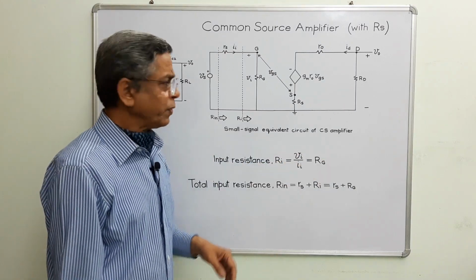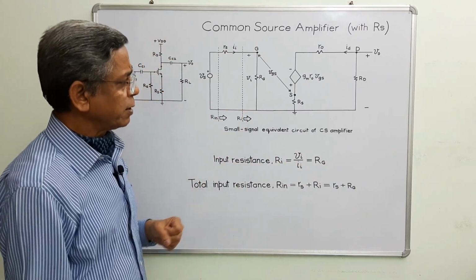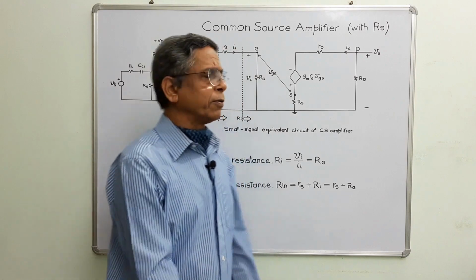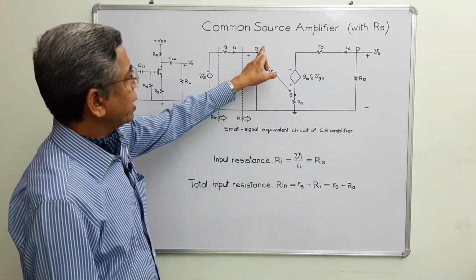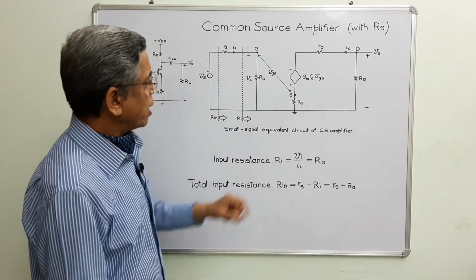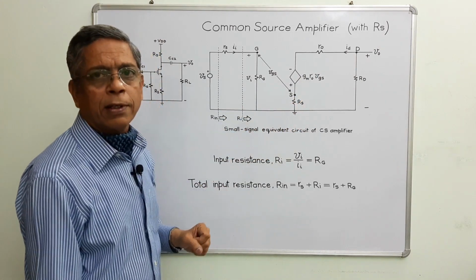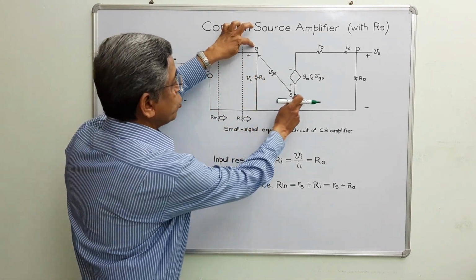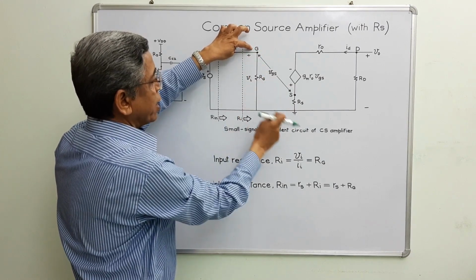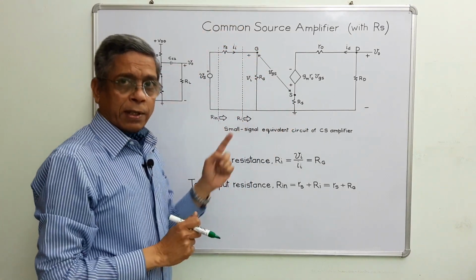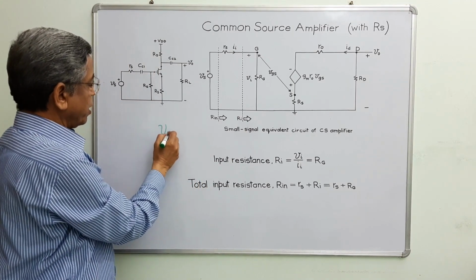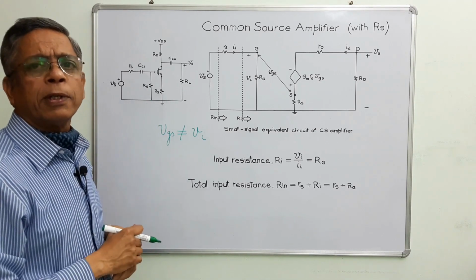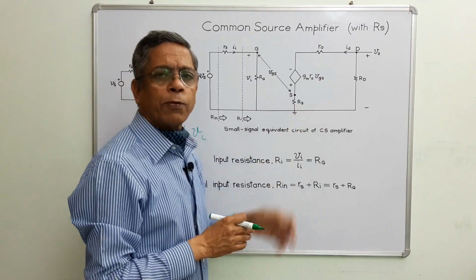This is a small signal equivalent circuit of the CS amplifier. There are so many changes over here. The very first change is the load resistor has been removed for convenience only, and this is gate, source and drain, and between source and ground there is a source resistor. That means VGS is measured between these two points and Vi is measured between G and ground over here. That means this VGS is not equal to Vi. This is possible because there is no bypass capacitor over here.